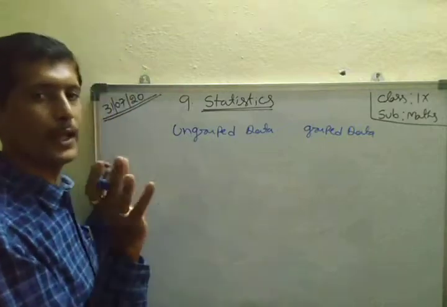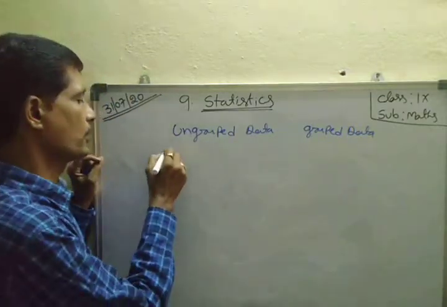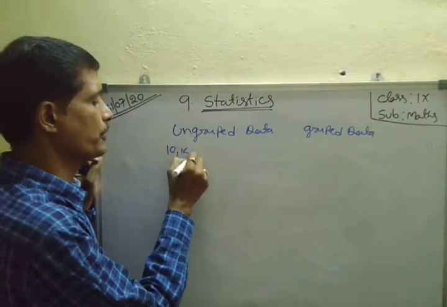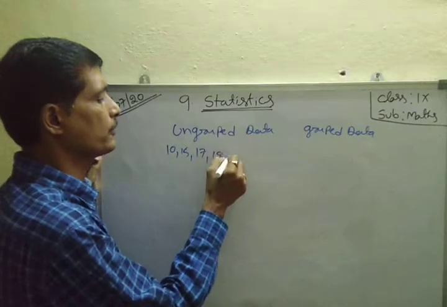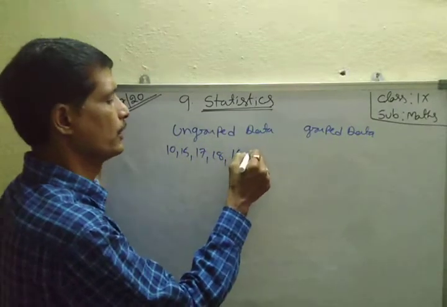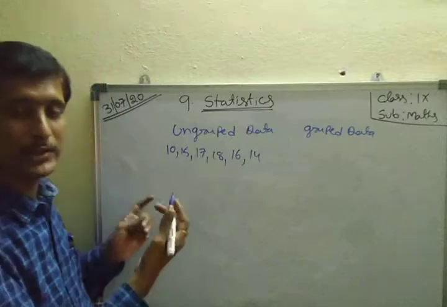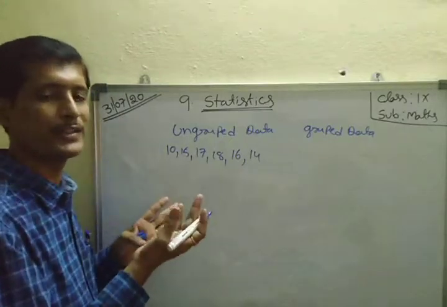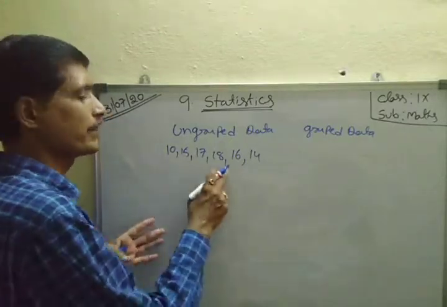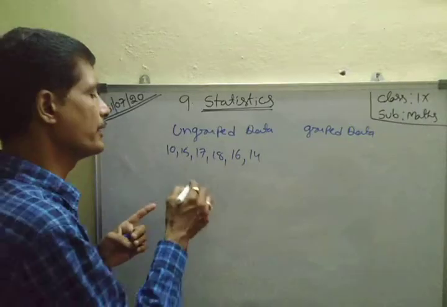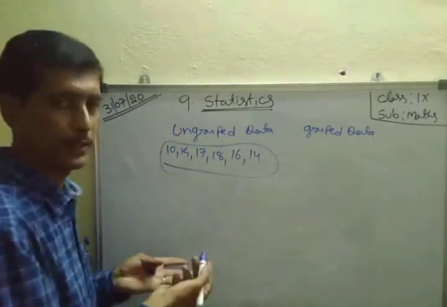Ungrouped means only marks are given: 10, 15, 17, 18, some 16, some 14. This type of marks is given. Whether the student name is given or not, it depends on the subject given. These are the marks, and that is the ungrouped data.